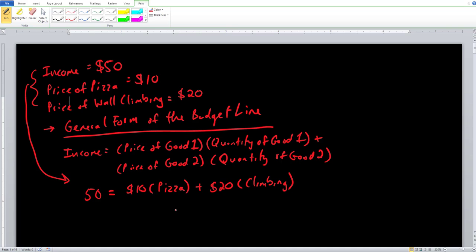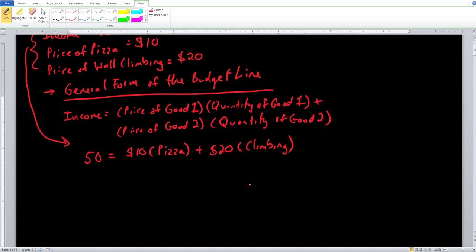The easiest thing is to go ahead and see what would happen if we spent all of our income on pizza and then plot the points. What happens if we spent all of our income on the second good, the hours of wall climbing, and then plot that particular point? And once we have these 2 points, the 2 extreme points, which are going to give us the points on the axes of the Cartesian plane, we can connect the dots, and that will give us what the budget line is going to look like. So let's go ahead and do that task right here.